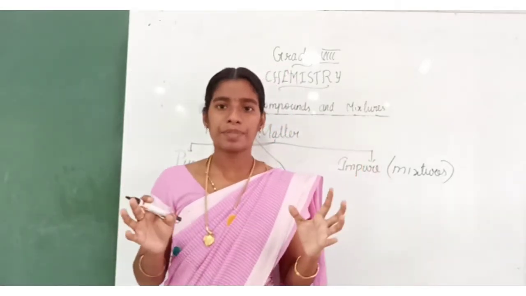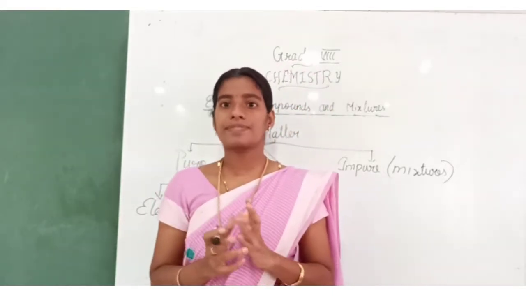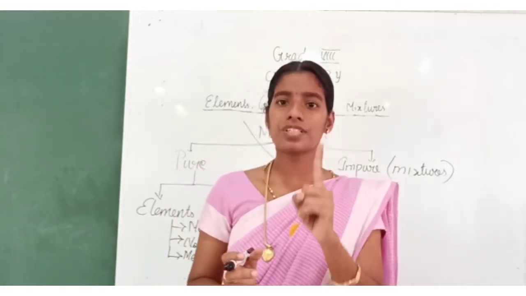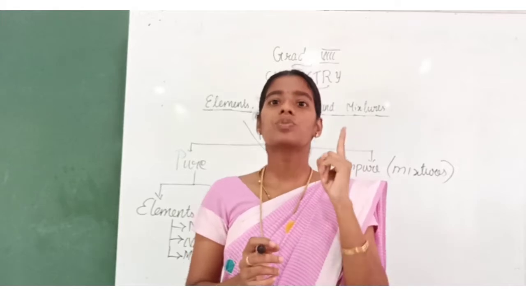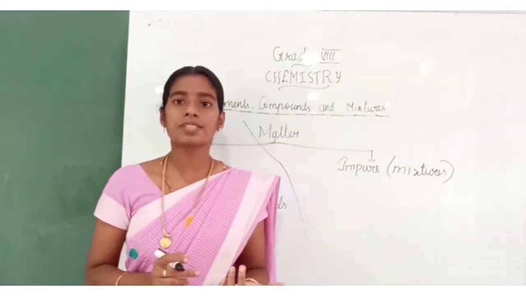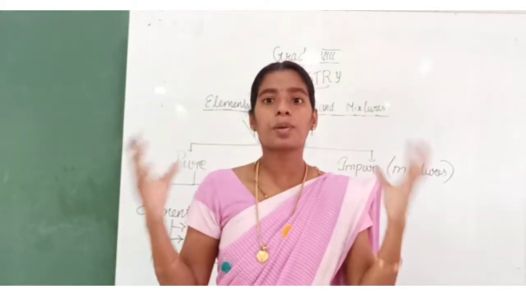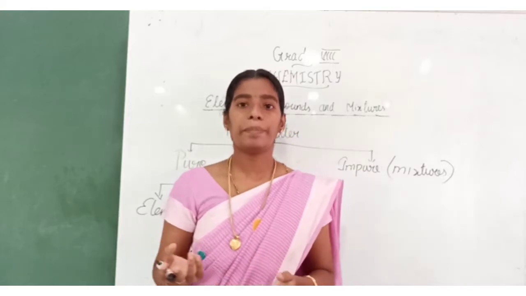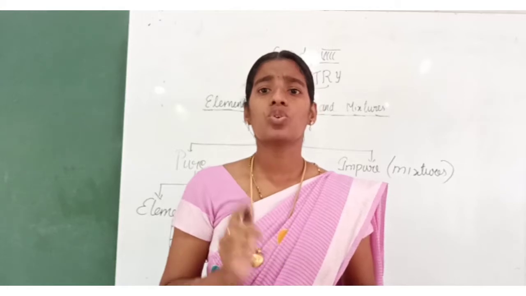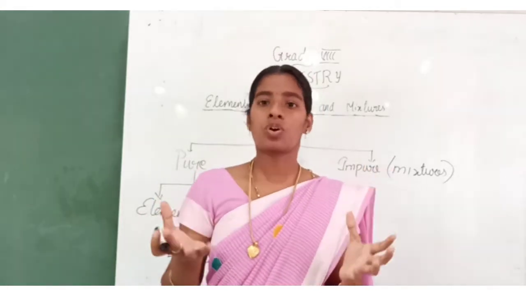Element means, for example, hydrogen and oxygen. These are elements. We all know that, right? Oxygen has only oxygen atoms. Hydrogen has only hydrogen atoms. But when you come to compounds, it is a combination of two or more elements. For example, table salt. The salt we use in the kitchen is sodium chloride. It has sodium and chlorine.